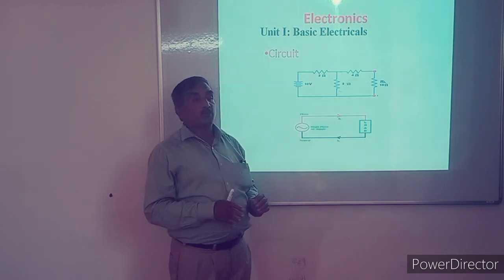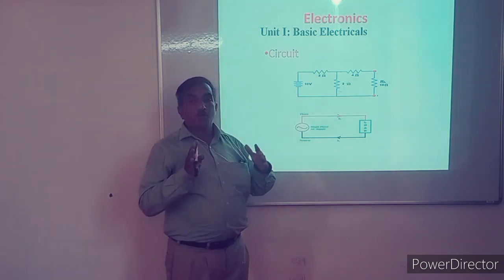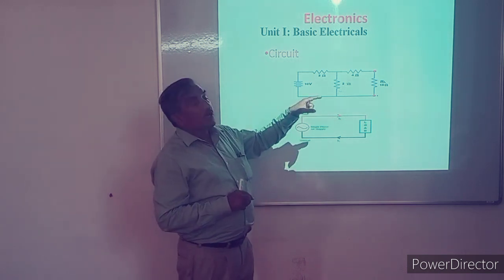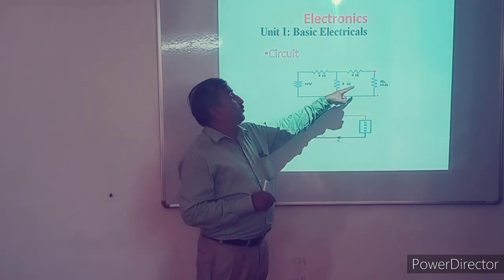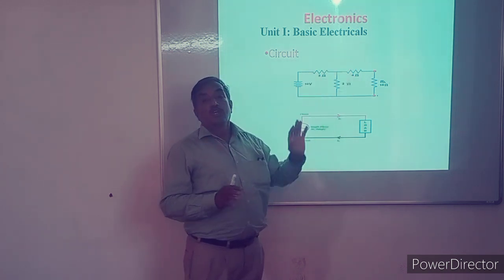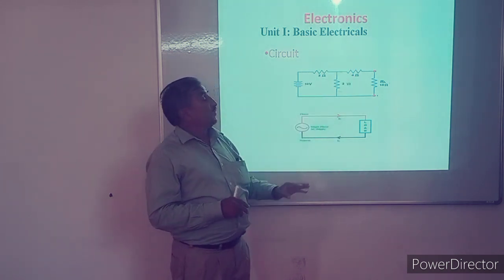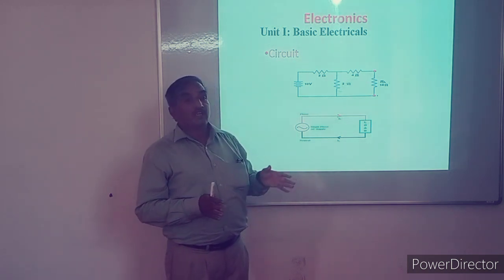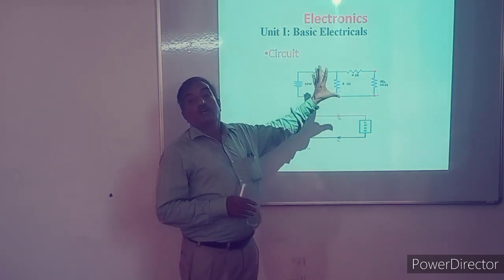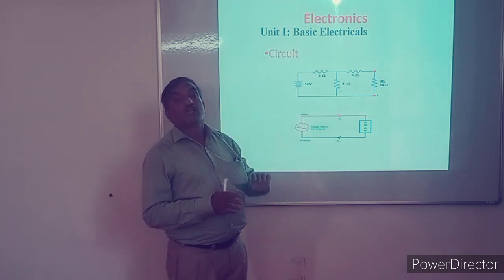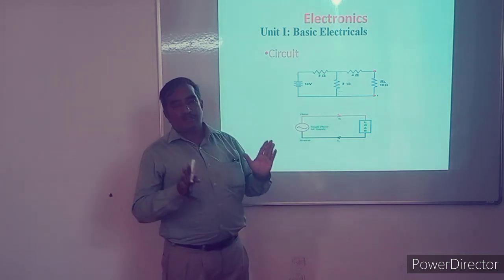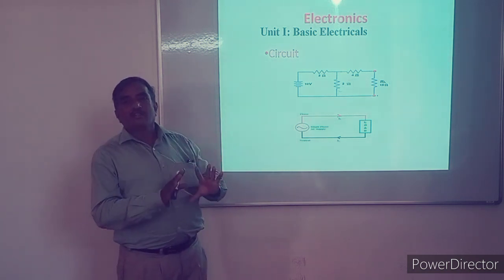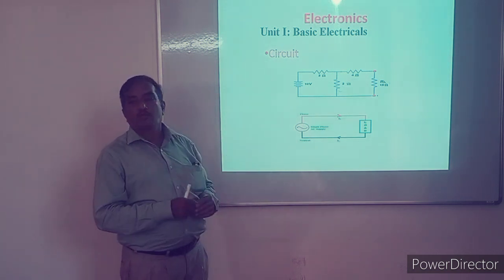But sometimes what happens? The energy of the source is more and the load requires a small amount of energy. That's why there should be some reduction of energy. For this purpose, this type of network is used. Even in some cases, the load requires large energy and the source has small energy capacity. In this case, an amplifier type intermediate circuit network is used. So this is the circuit. A circuit basically consists of three parts: source, load, and the carrier or intermediate network.